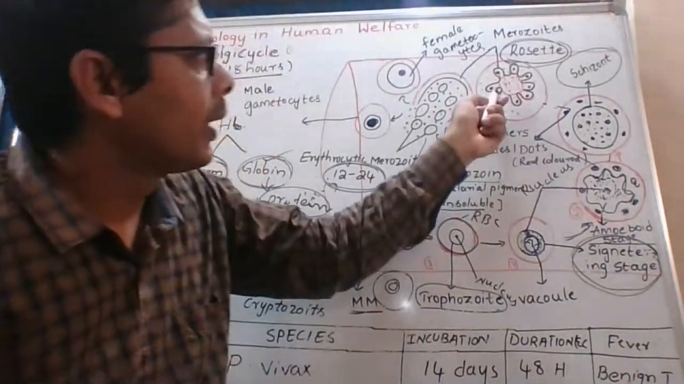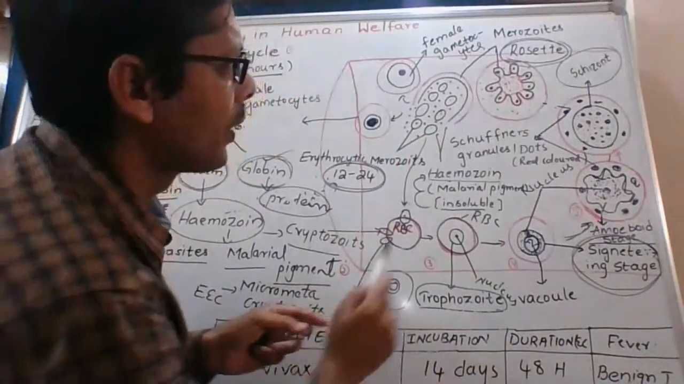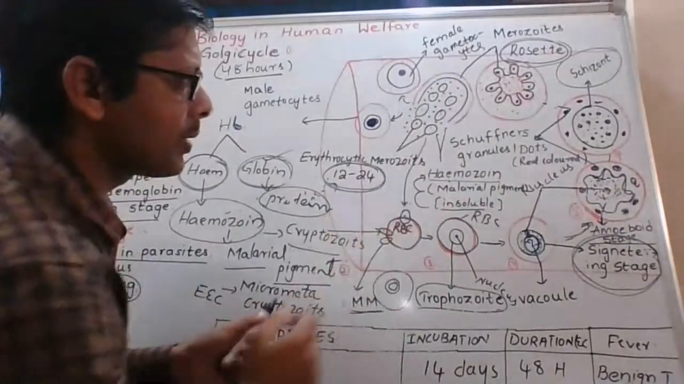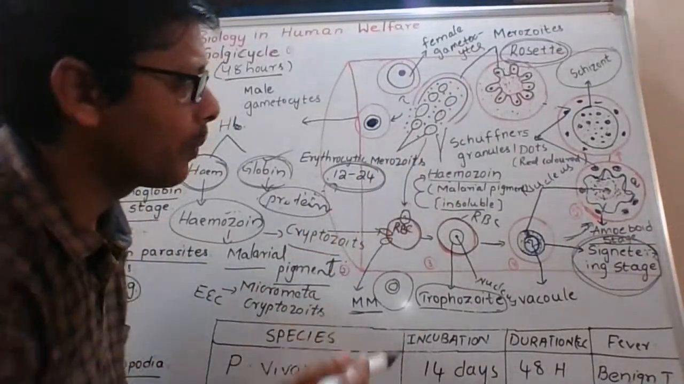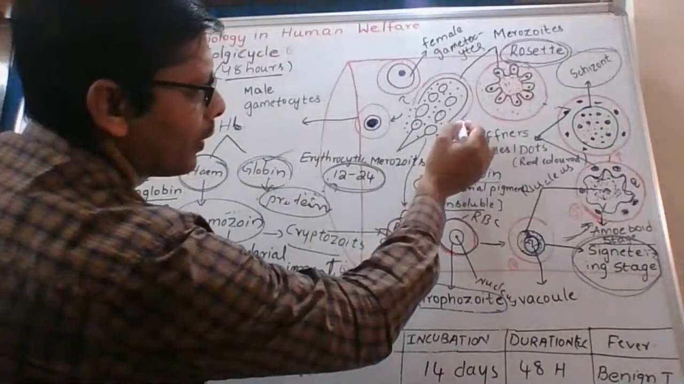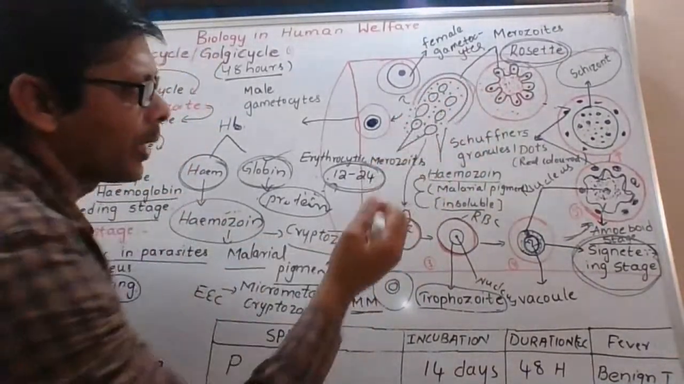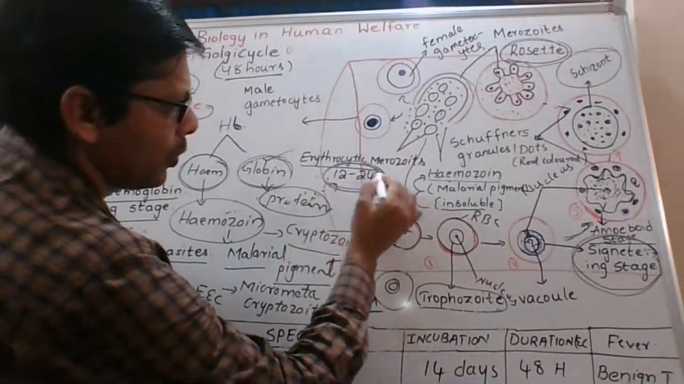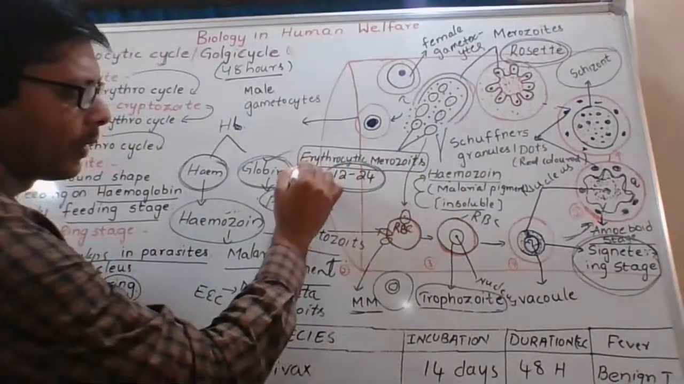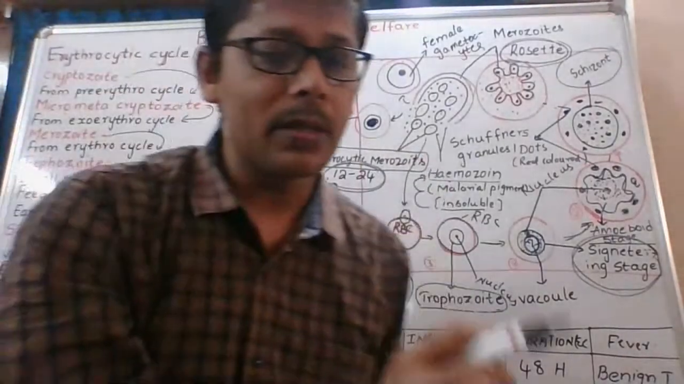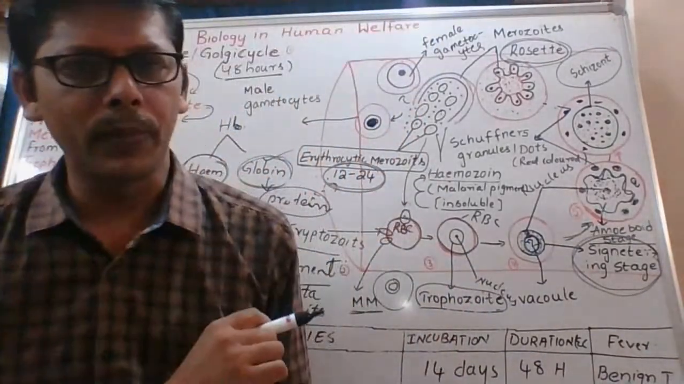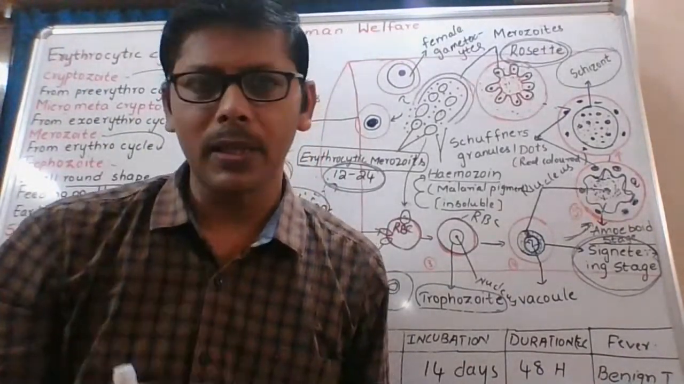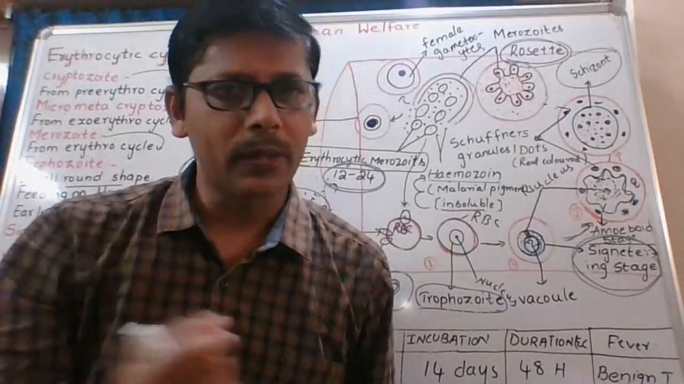Now finally what happens is the RBC ruptures. Two things are released from it. Very, very important. Listen carefully. This is the red blood cell. The red blood cell ruptured, and finally what are released here are erythrocytic merozoites. You learned first generation merozoites, second generation merozoites: merozoites at the end of the pre-erythrocytic cycle, and merozoites at the end of the exoerythrocytic cycle.